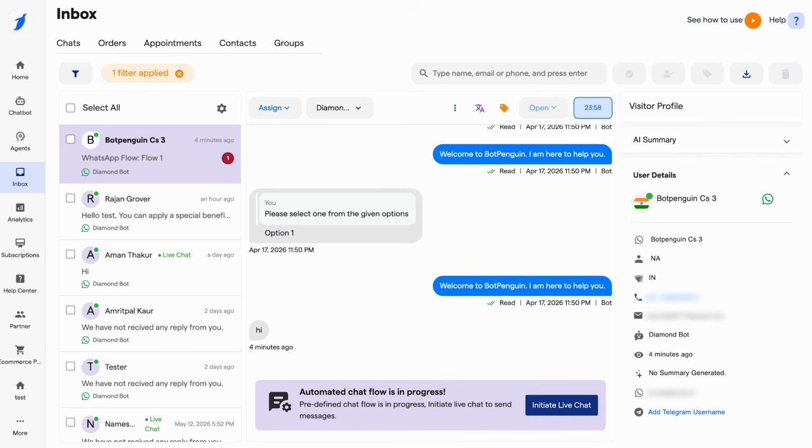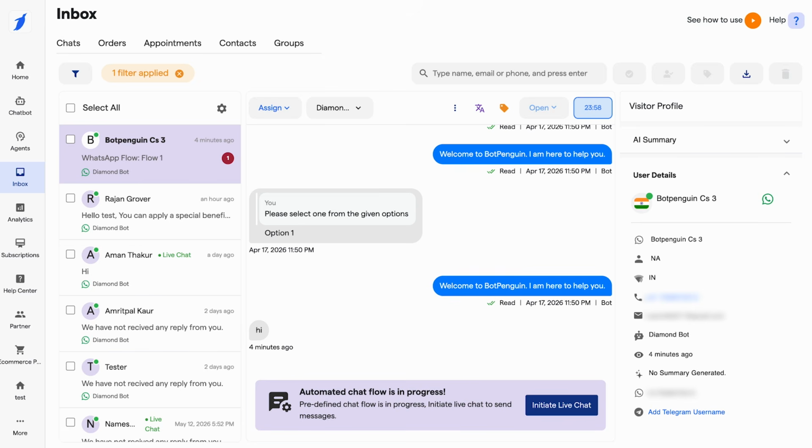So, best practices to avoid these things: make sure that you are replying to the customer's query within the 24-hour window, and to reopen conversations, use the Meta-approved templates sent to the customer. And these are the common things that you can use.